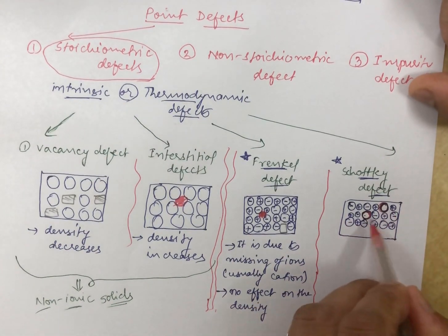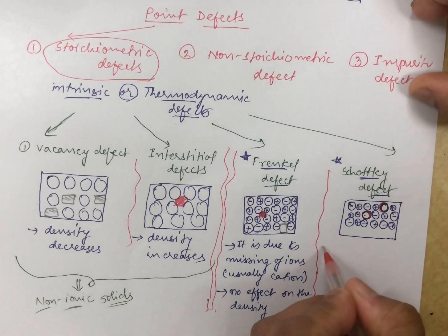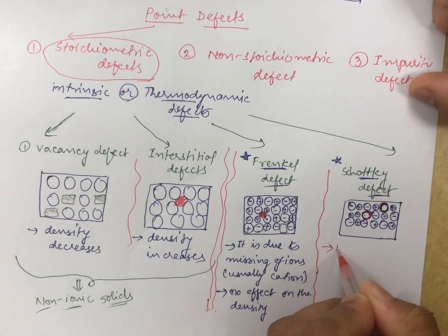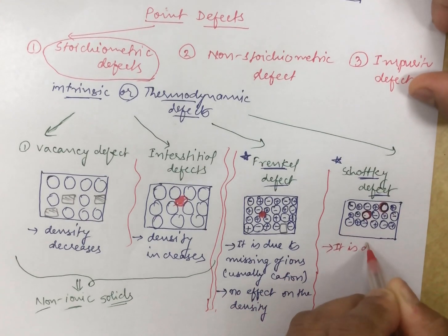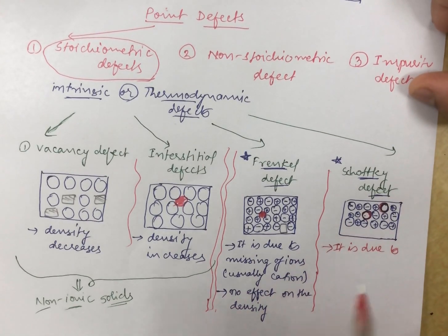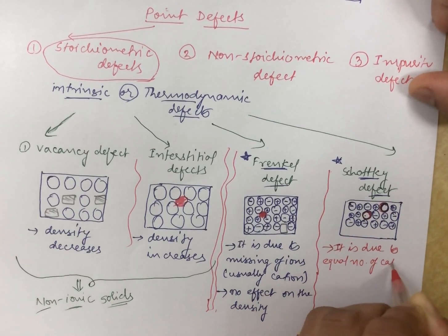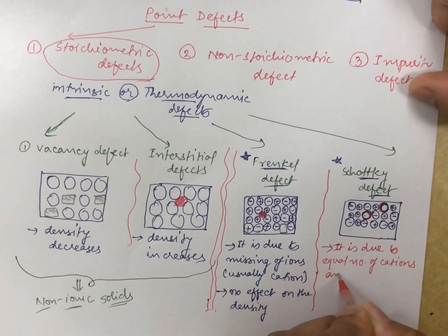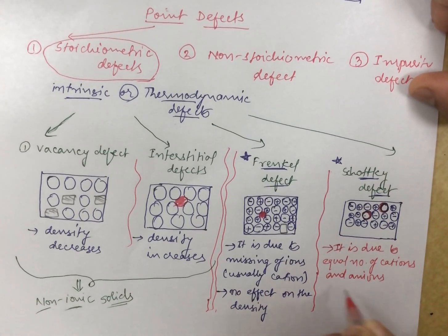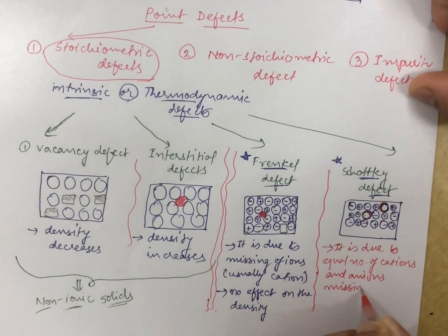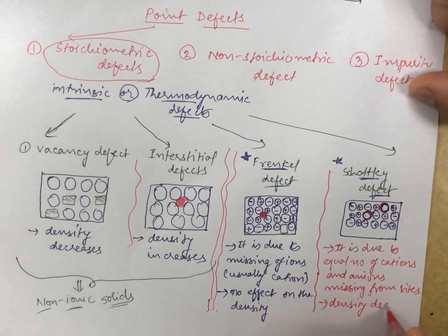So here a pair of cation and anion is missing and electrical neutrality is maintained. So in this case it is due to equal numbers of cations and anions missing from the lattice sites. When they are missing, quite obviously the density decreases. So these were two very important points.